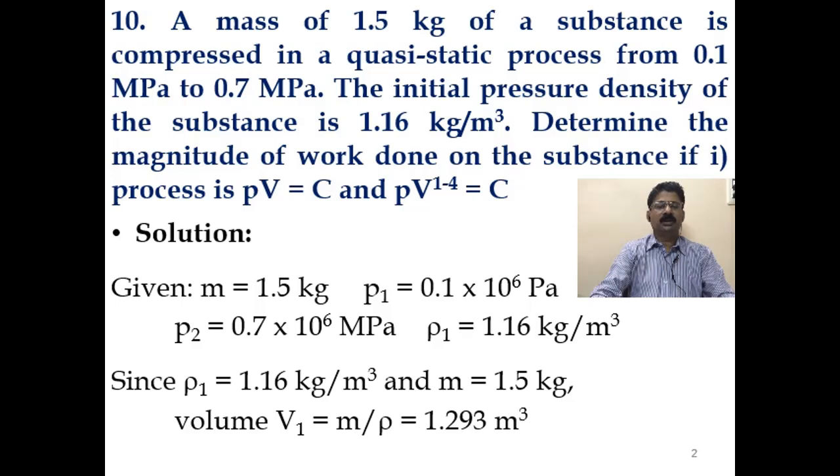A mass of 1.5 kg of a substance is compressed in a quasi-static process from 0.1 megapascal to 0.7 megapascal. The initial density of the substance is 1.16 kg per meter cube. Determine the magnitude of the work done on the substance if the process is PV is equal to C and PV to the power 1.4 is equal to C.